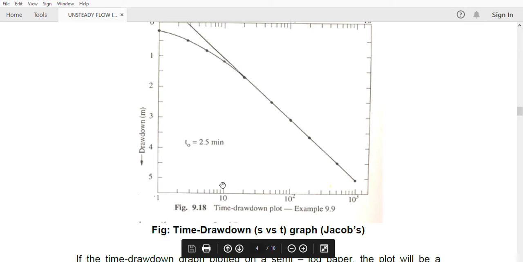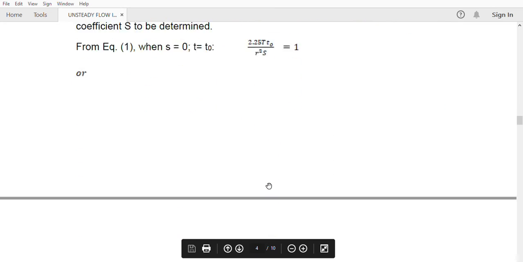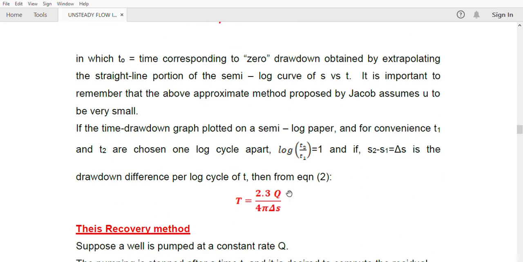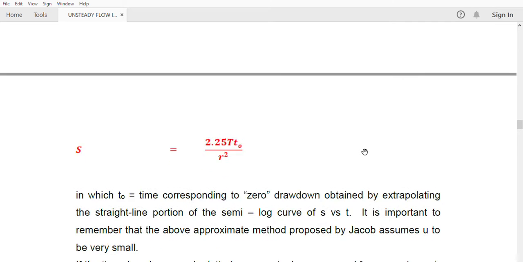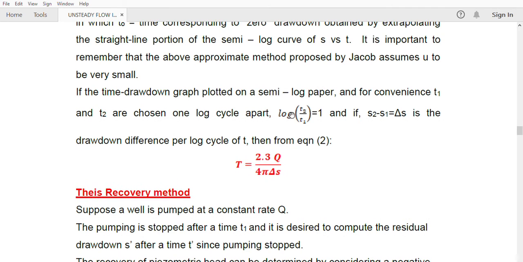Okay, yes, T1 is equal to 10 and T2 is equal to 100. So log of T2 by T1 is equal to log of 100 divided by 10, that is log 10, that is 1. So like that you can take, and he has taken it like this, and log T2 by T1 will be equal to 1, and at that time S2 minus S1 will be equal to delta S. That value he has substituted in the previous equation for T, that is the base equation for T. He has substituted the value